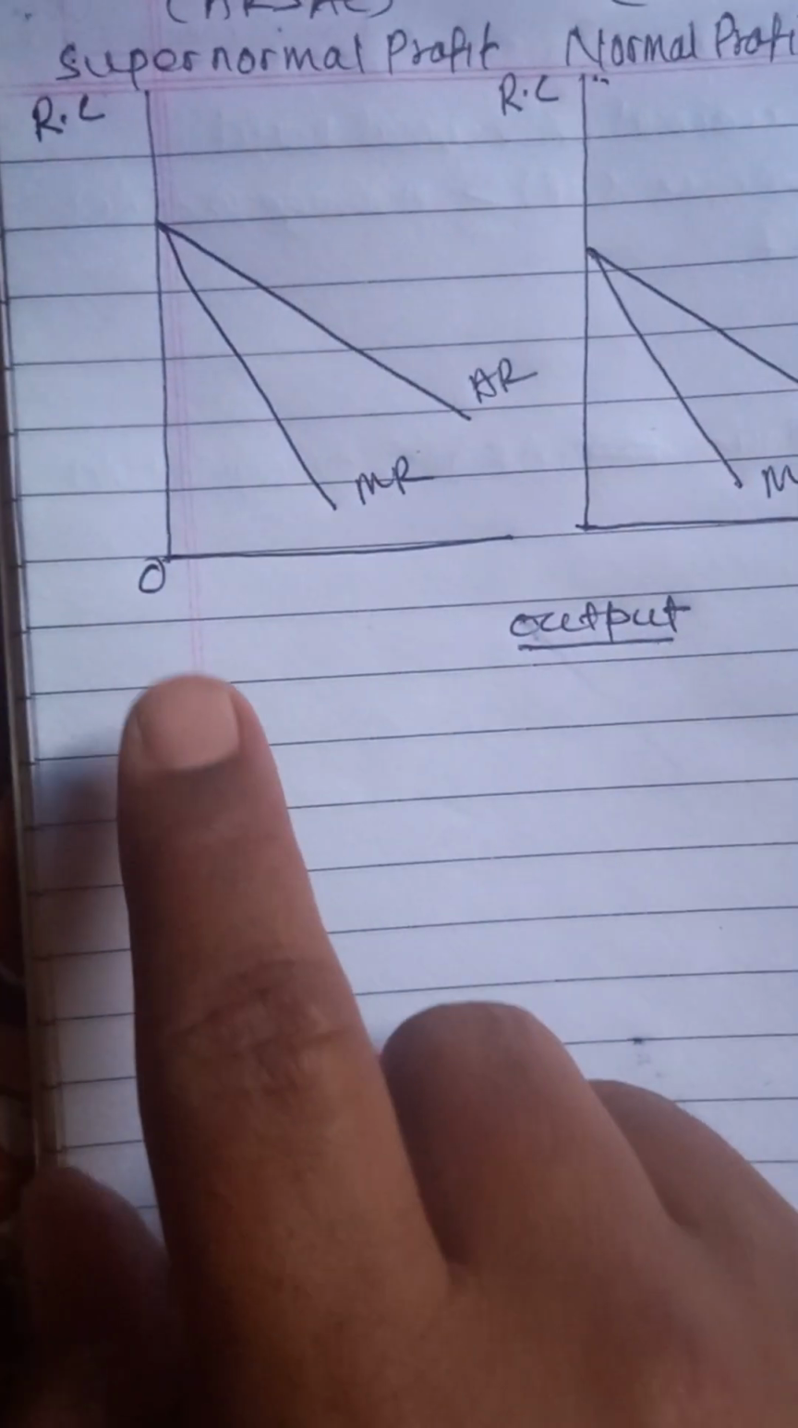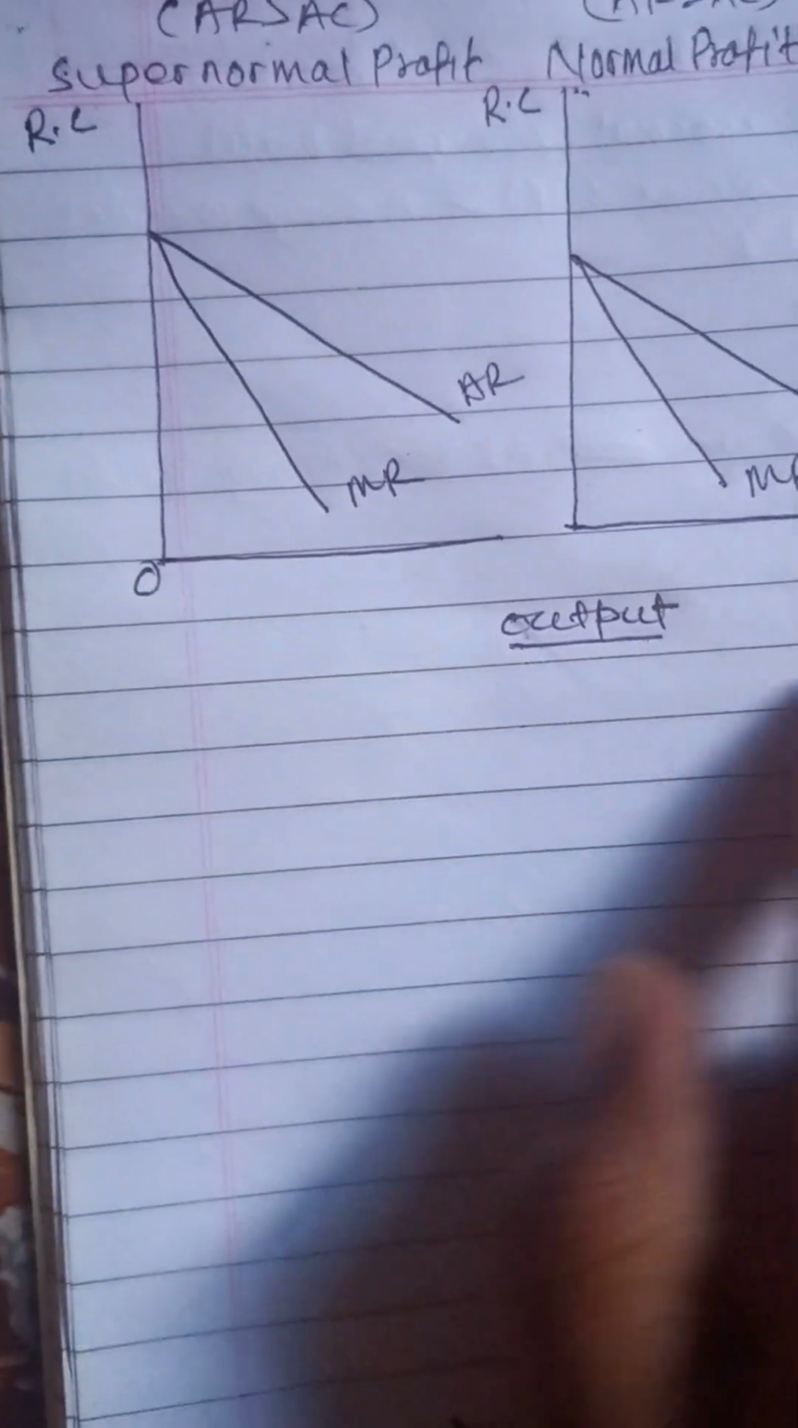In the short run, the monopoly firm will be either in supernormal profit, or in normal profit, or in loss. There are three conditions. It is not necessary to make this graph or figure on the same diagram, but for our ease, we have made it on the same diagram. The y-axis represents R and C, meaning revenue and cost. This is the origin, and the x-axis represents output.